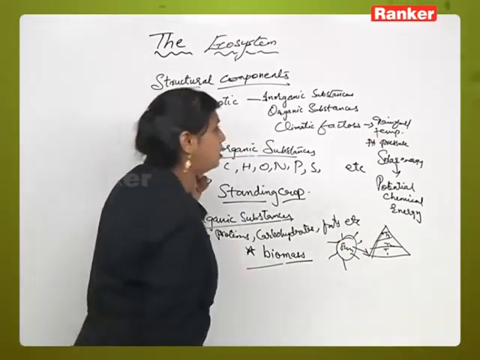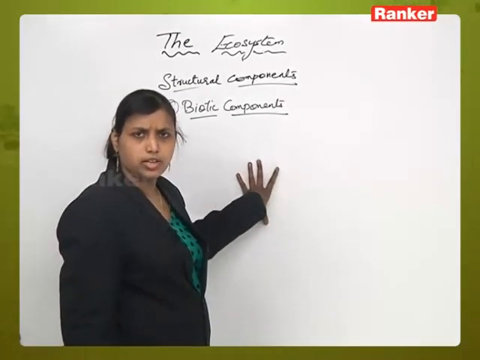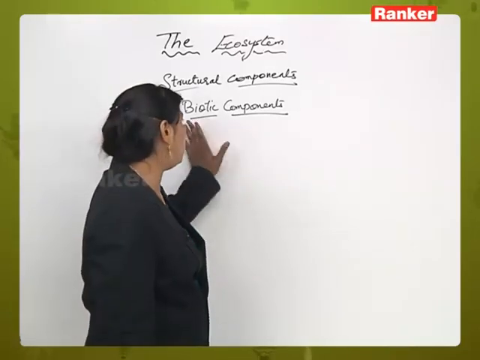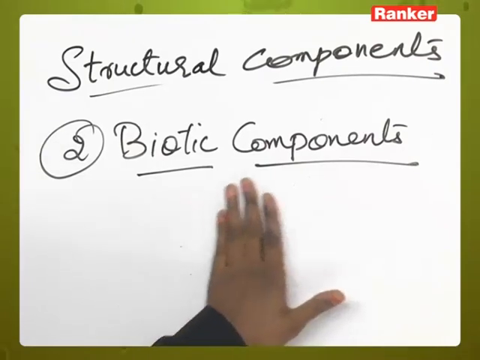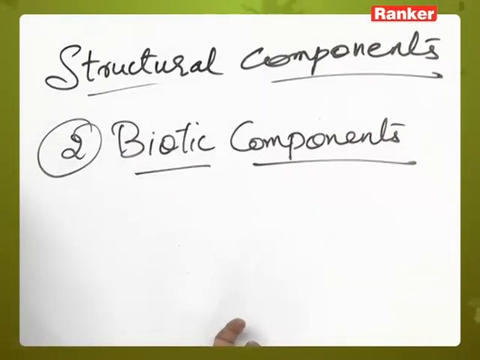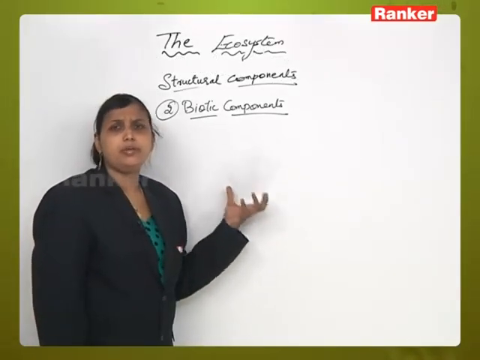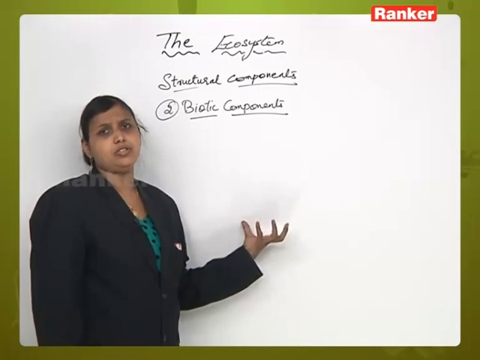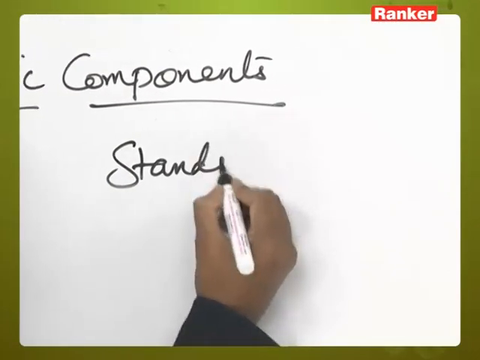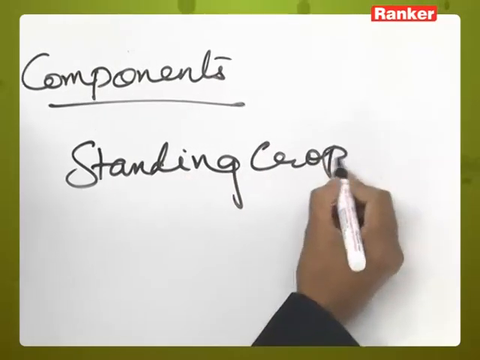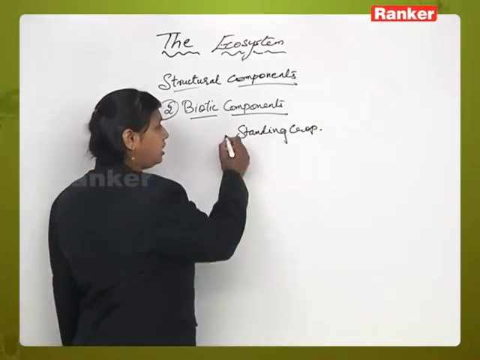Now when we talk about the biotic components, previously we have studied about abiotic components, inorganic, organic substances and climatic factors. Now we will talk in detail about the biotic components. So what are biotic components? All living organisms of an ecosystem constitute the living components or biotic components. The amount of living material which is present in an ecosystem is called as standing crop.